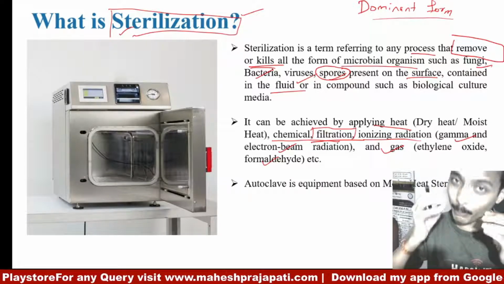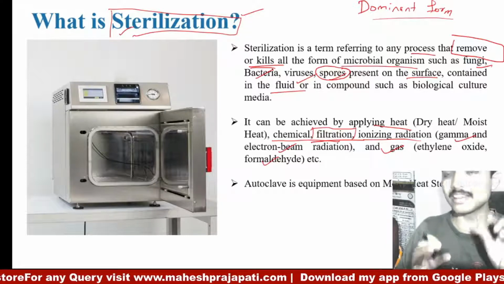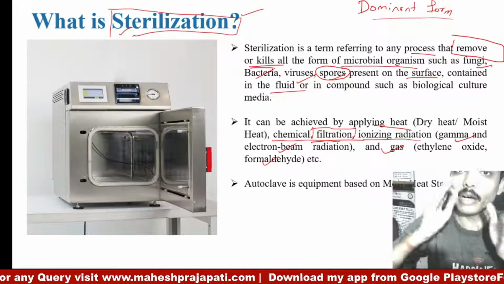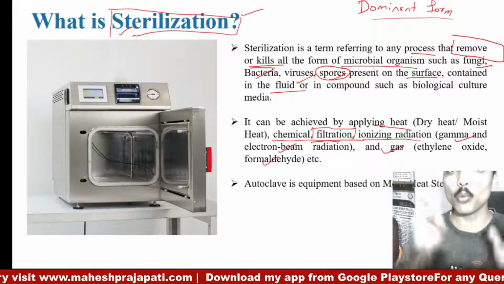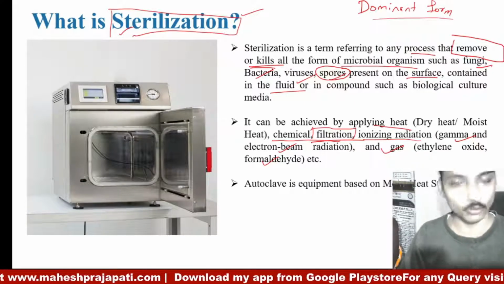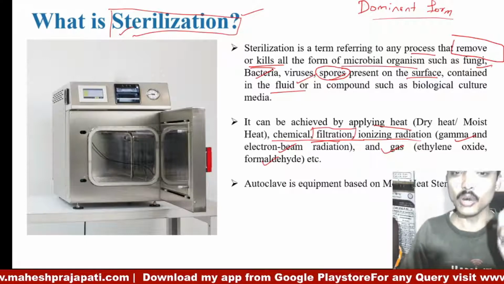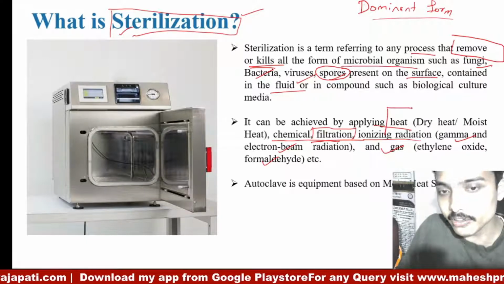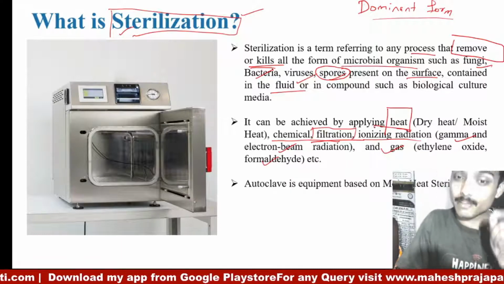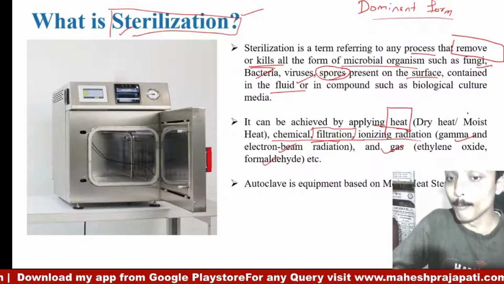So the basic point is that the method we use for sterilization totally depends on what kind of material we are using. Now in this video we are dealing with heat, how heat is used for sterilization, and specifically moist heat.